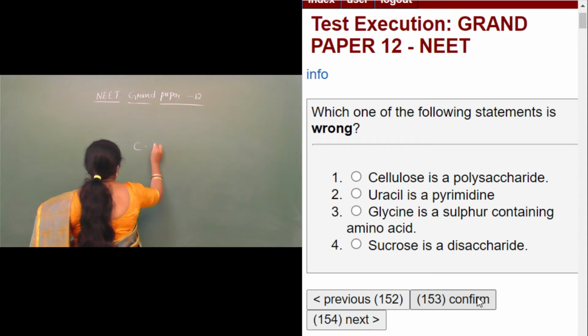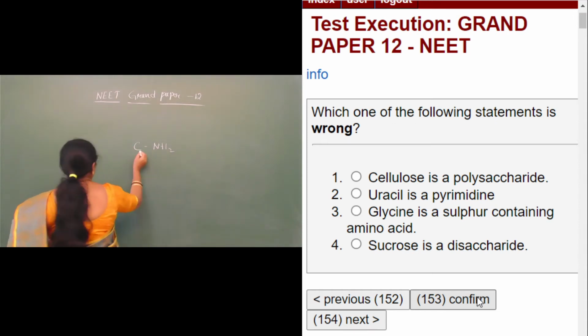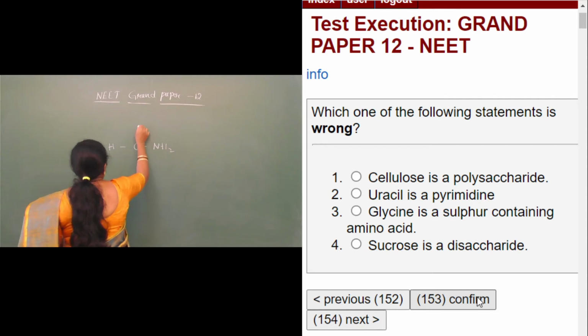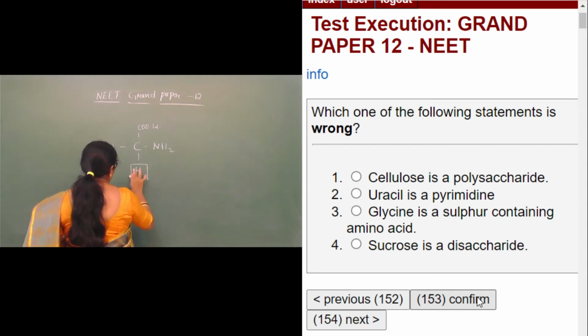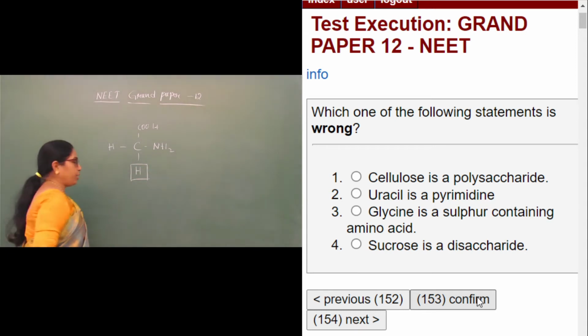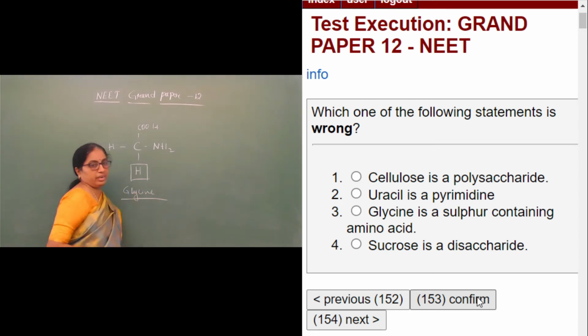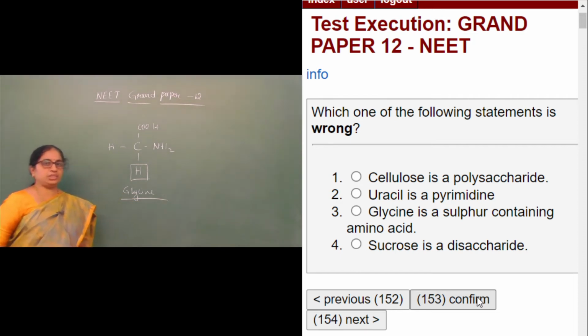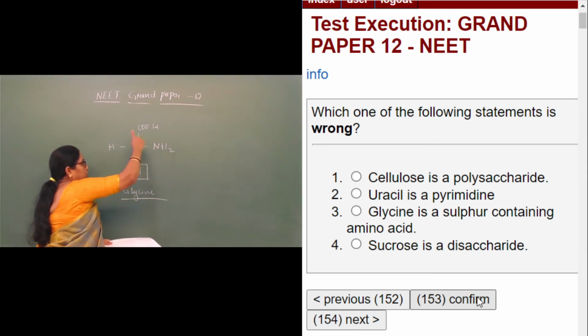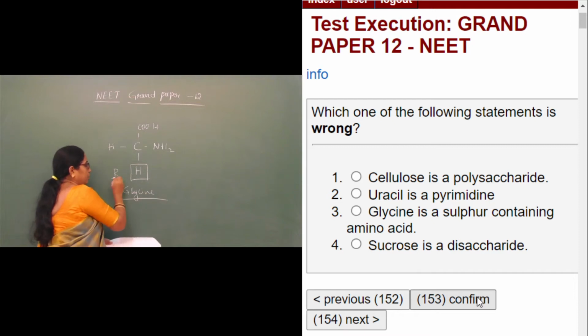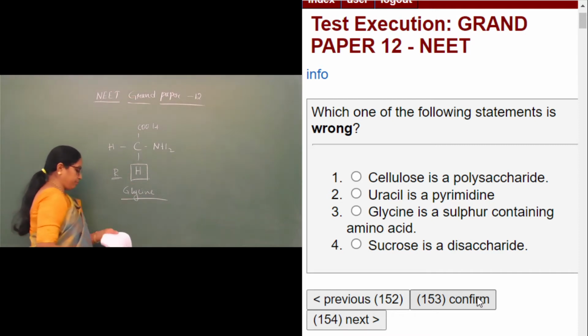So C and H2, COOH, and here we have H. This is the variable group in any amino acid. If it is H, you call it glycine, and glycine does not contain any sulfur. Here we can see the structure of glycine. This is the generalized structure of an amino acid, where this is the variable region, which can be called R. For different amino acids, we have different R.